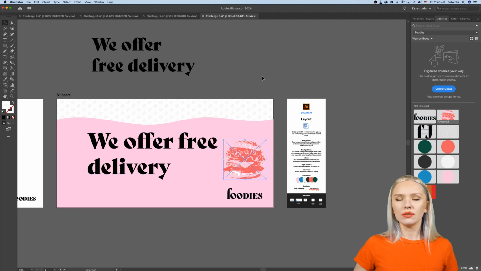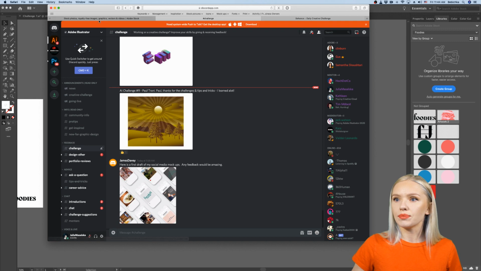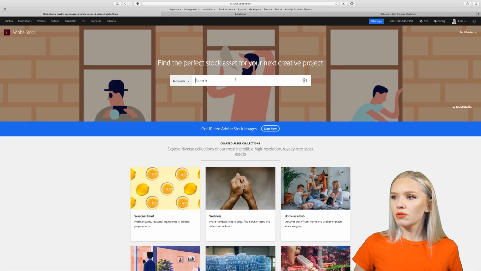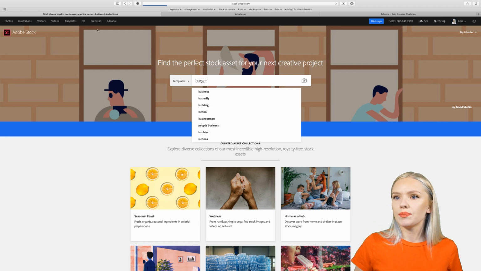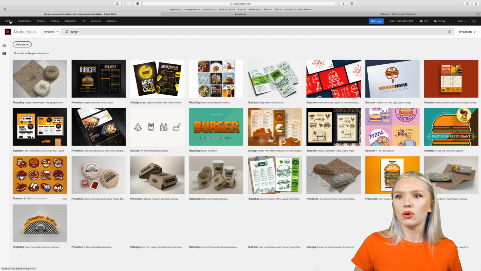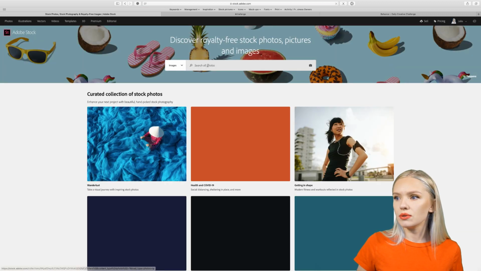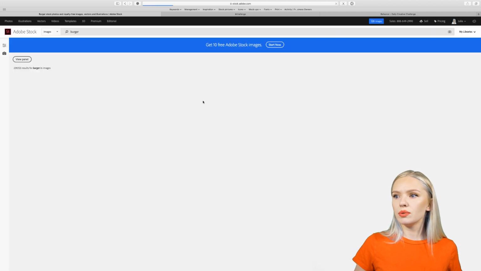Also, you guys feel free to use any imagery for this. You can get imagery if you go onto stock.adobe.com, and here you will find, for example, if I type in burger, and I'm going to look for photos, of course. There is also a bunch of templates that you guys feel free to use, but I'm going to look for stock photos that have to do with burgers.